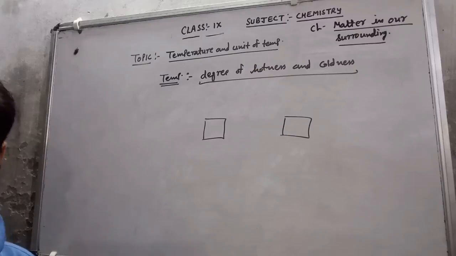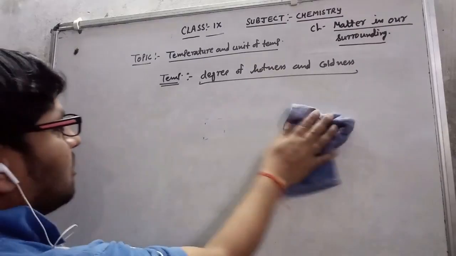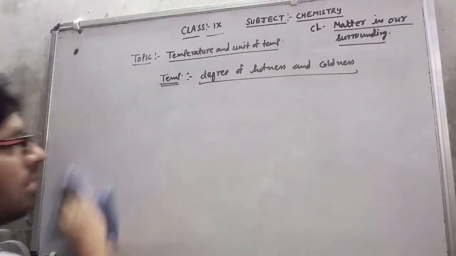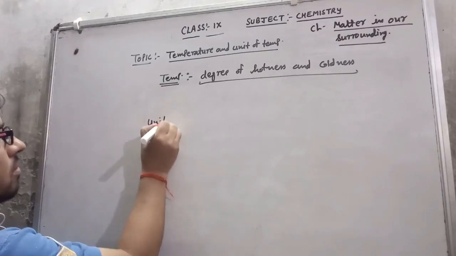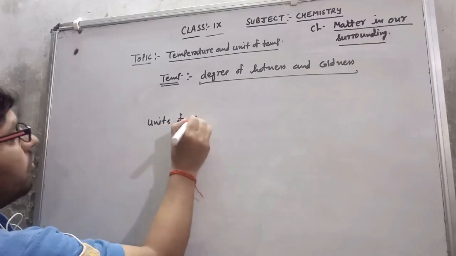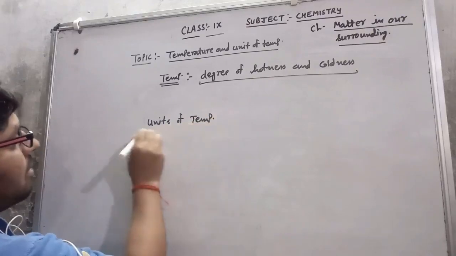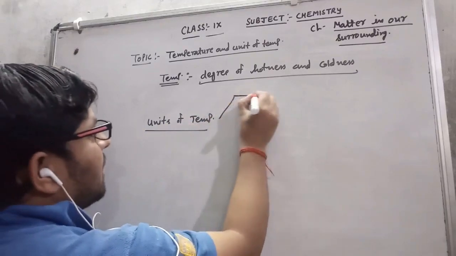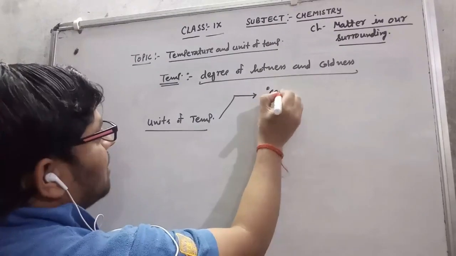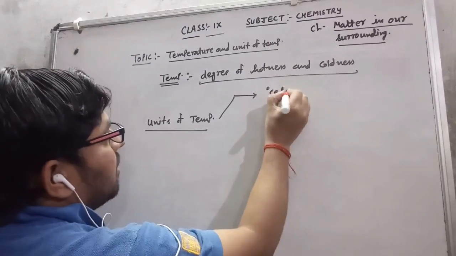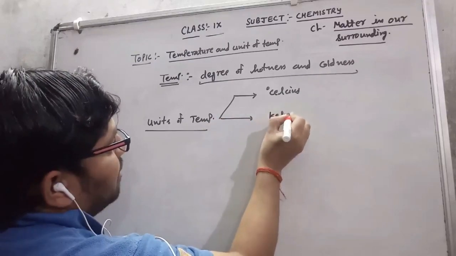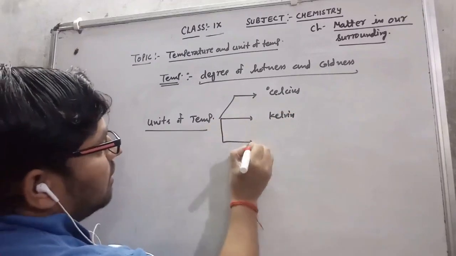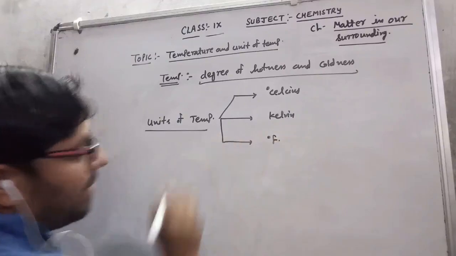Now what are the units of temperature, in which units can we measure temperature? If I commonly see, the first is degree Celsius, the second is Kelvin, and the third is degree Fahrenheit.